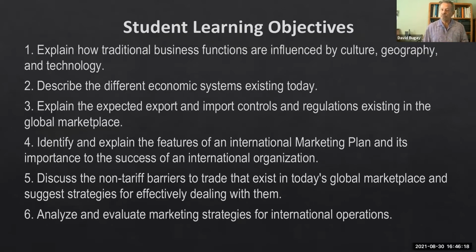There's 12 actually what we call student learning objectives. And as you go through these, you'll find these in the syllabus as well. It really deals a lot about culture, geography, and technology, different kinds of economic systems, and there's several of them that are mixtures of different ones. We'll talk about different kinds of import-export controls, and a little bit about how marketing plans on an international basis are different than domestic.